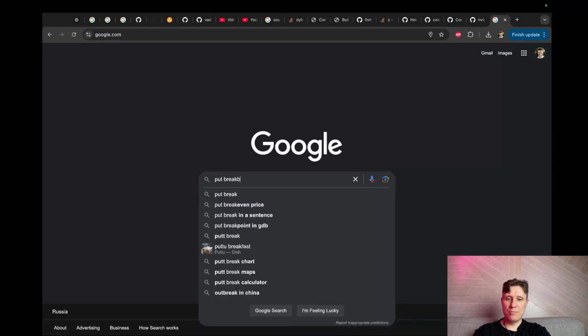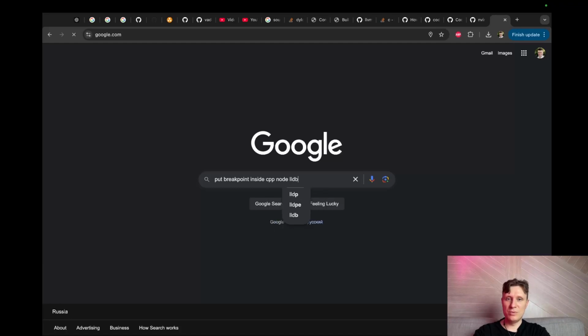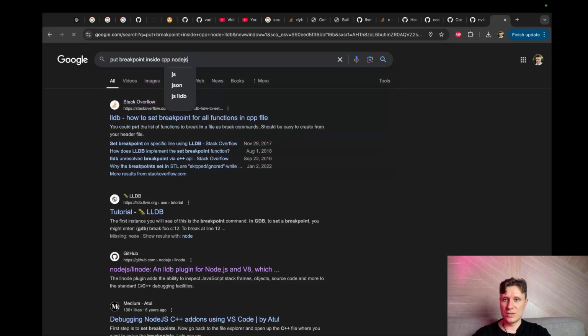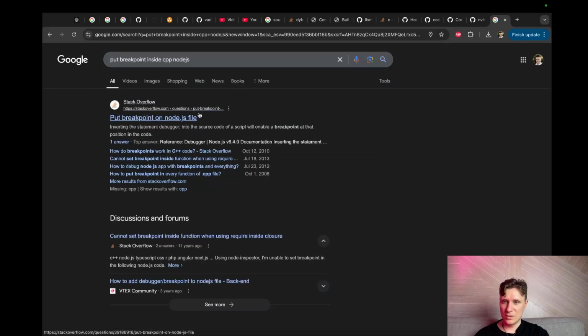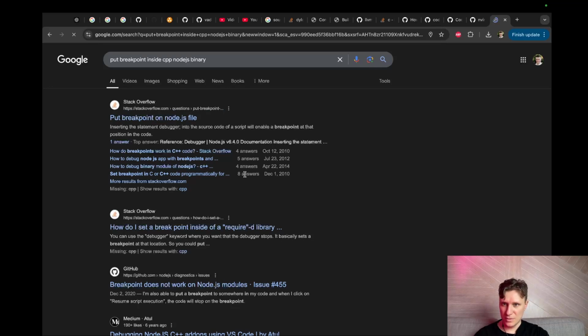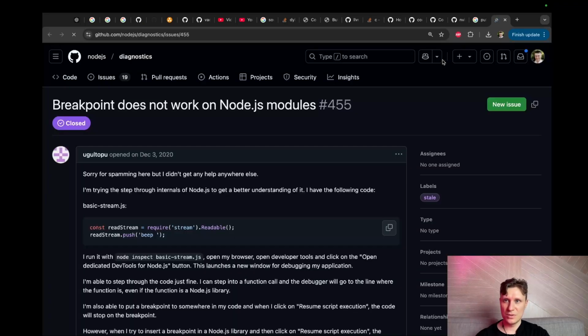Put breakpoint inside C++ Node LLDB. Remove Node.js binary. Breakpoints Node.js modules.